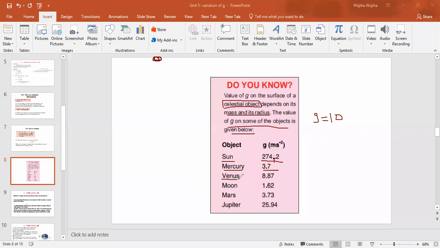Venus has 8.87. On the Moon, the gravity is very less, equal to 1.62. On Mars it is 3.73, and Jupiter has much more gravity, that is 25.94. So class, these are the values of g on different planets, right?